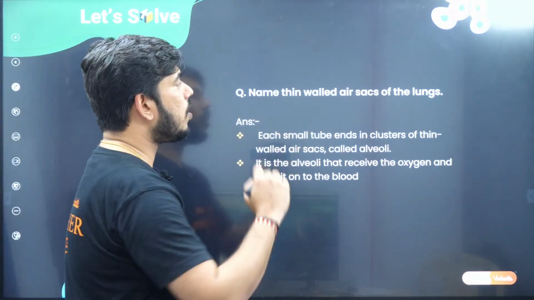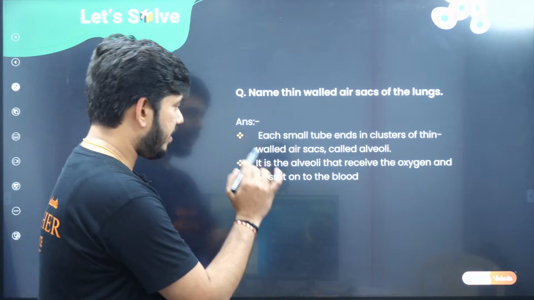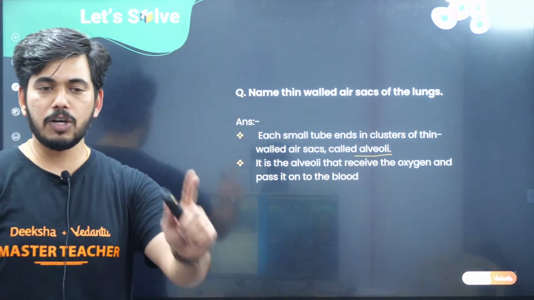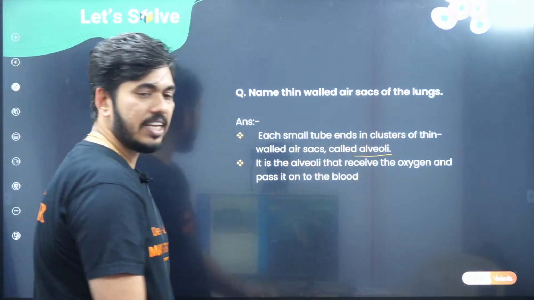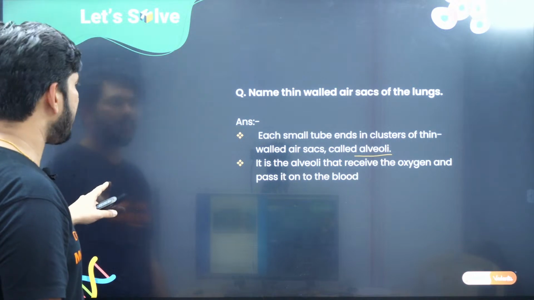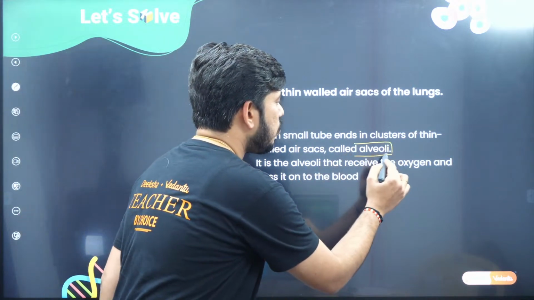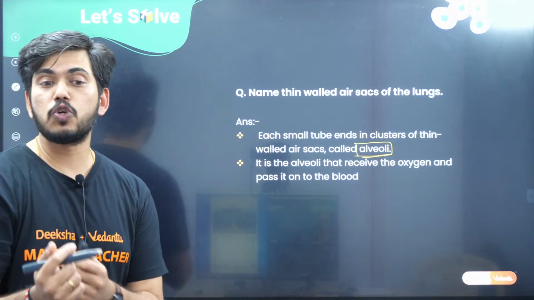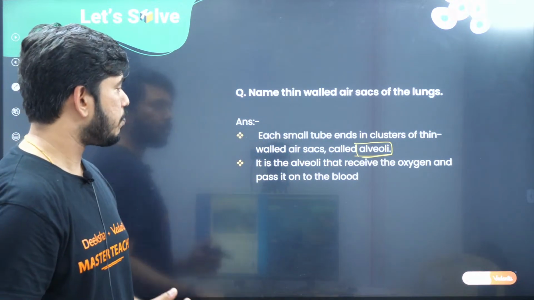So name the thin-walled air sacs in the lungs. That is nothing but alveoli. If they have asked for 1 mark, children, easily we can say that is nothing but the alveoli. Easily we can answer this. Okay, in case they have asked for 2 marks or 3 marks, then what are we supposed to say?